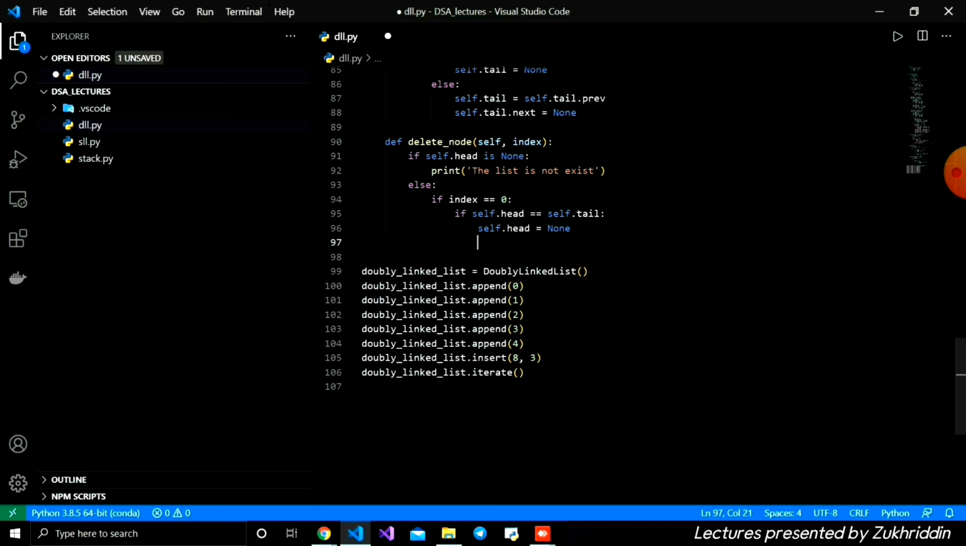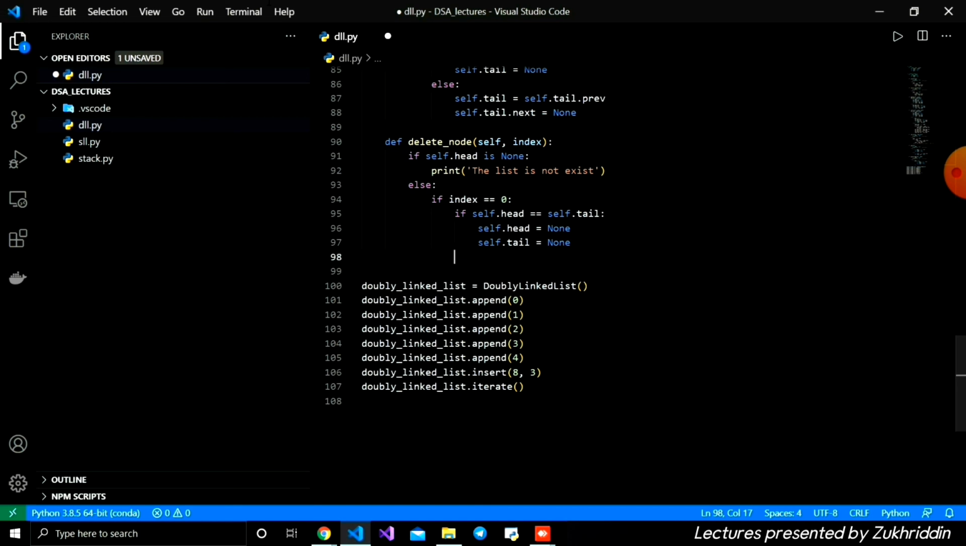It means whenever we are storing all the nodes, they are objects, because we are creating the class and the nodes are objects. And after that, self.tail is equal to None, like this. And if they are not equal to each other, it means we have more than one node, for example 2 or 3 nodes, or maybe more.